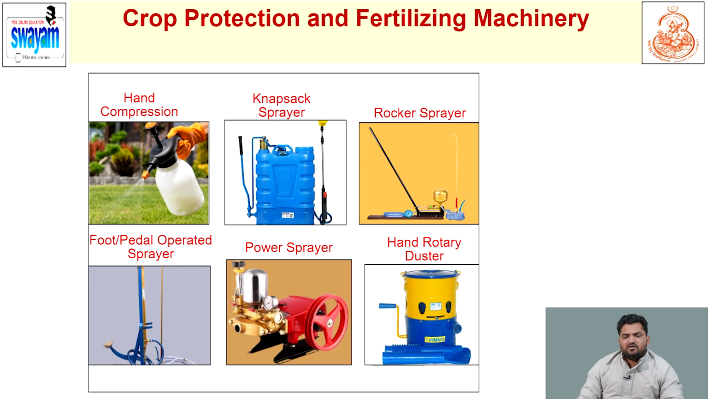Crop protection and fertilizing machineries, like sprayers. The knapsack sprayer comes under this, with 15 to 16 liter capacity, used for spraying of herbicide, fungicide and insecticide. This is a foot or pedal operated sprayer. Power sprayers nowadays are very popular, which run on petrol or diesel, and the duster is also there.